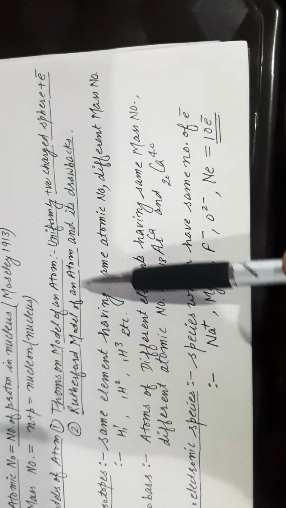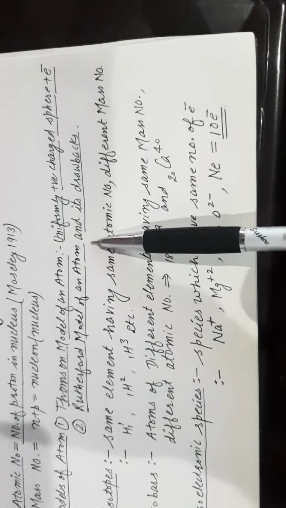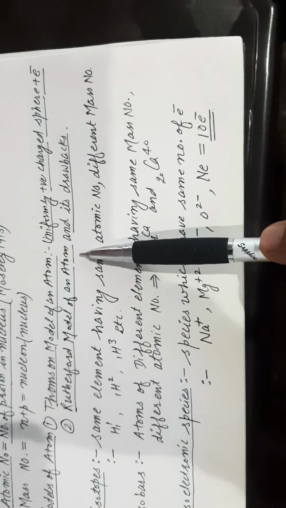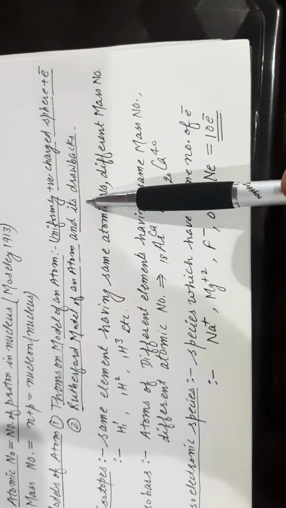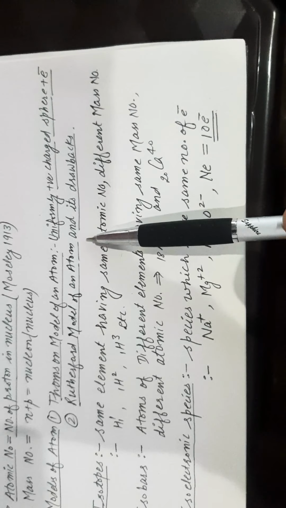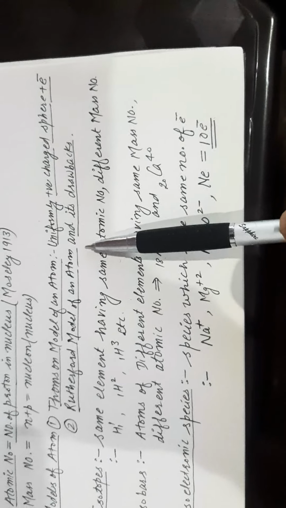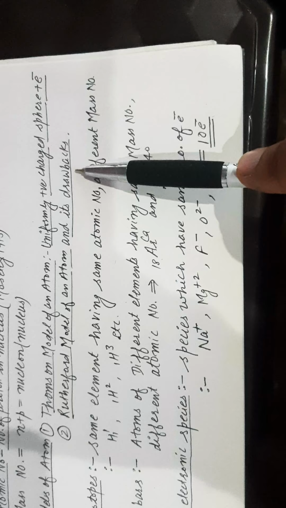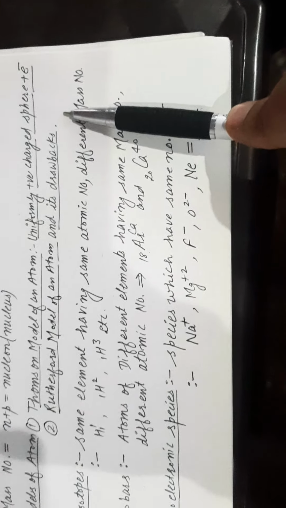Second, the Rutherford model of an atom also has important characteristics which gave rise to the further discovery of the nucleus, and its drawback is that it could not explain the stability of an atom.